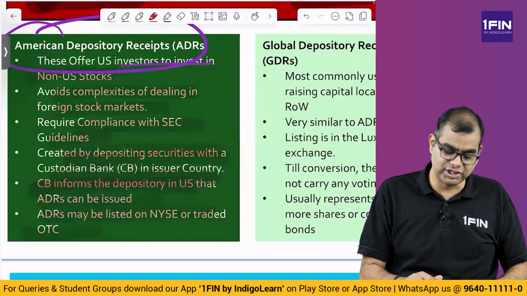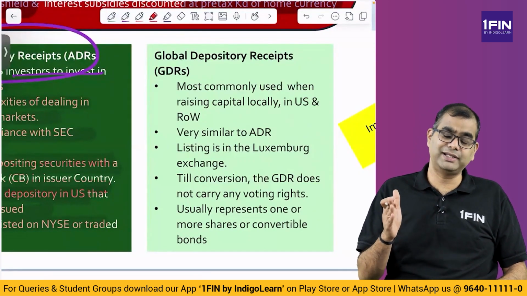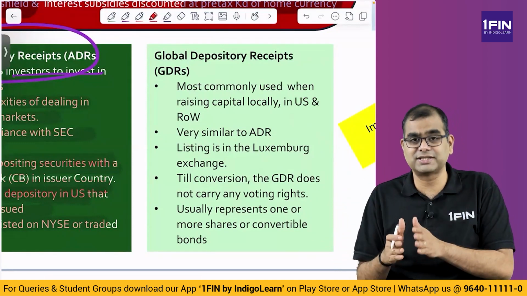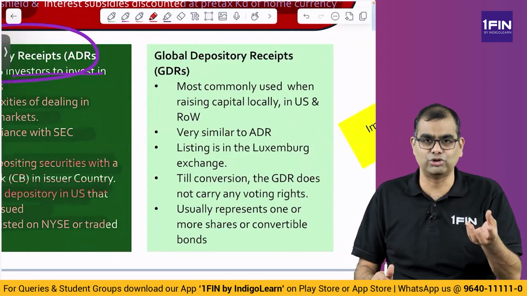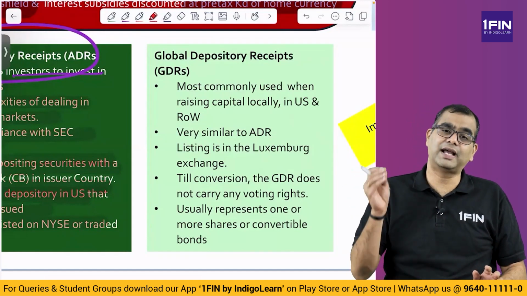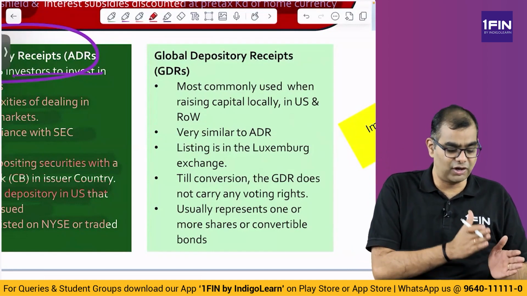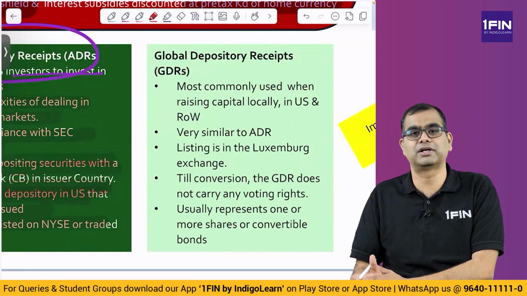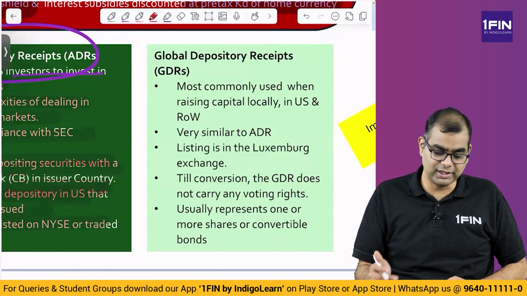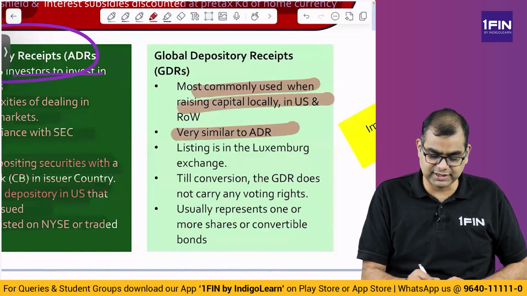What is a Global Depository Receipt? GDR is, if you do this entire activity and the money, instead of being raised from the US, is raised from global investors, and the shares or the deposit receipts are traded in Luxembourg. Luxembourg is a country in Europe, somewhere beside Belgium, France and Germany. That country has an exchange where the GDRs are traded. Instead of trading in the US, instead of following SEC guidelines, you follow the Luxembourg Stock Exchange guidelines, do all of that and get the receipts listed in Luxembourg, then it is called a GDR. It is most commonly used when raising capital locally in the US and the rest of the world. Very similar to ADR. Listing is on the Luxembourg Exchange.